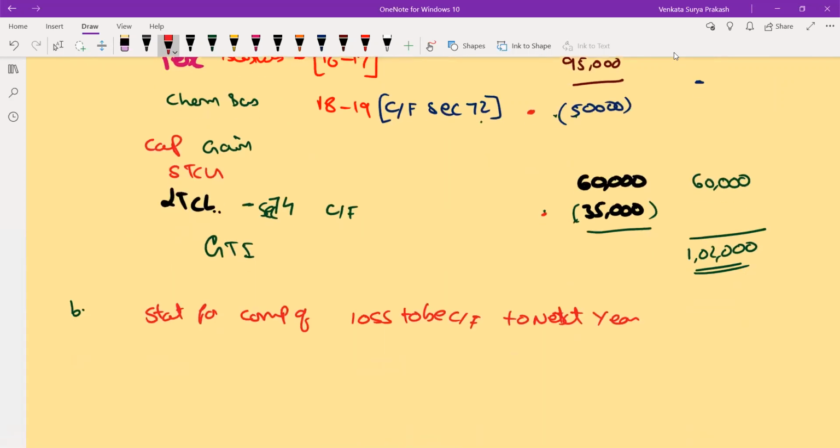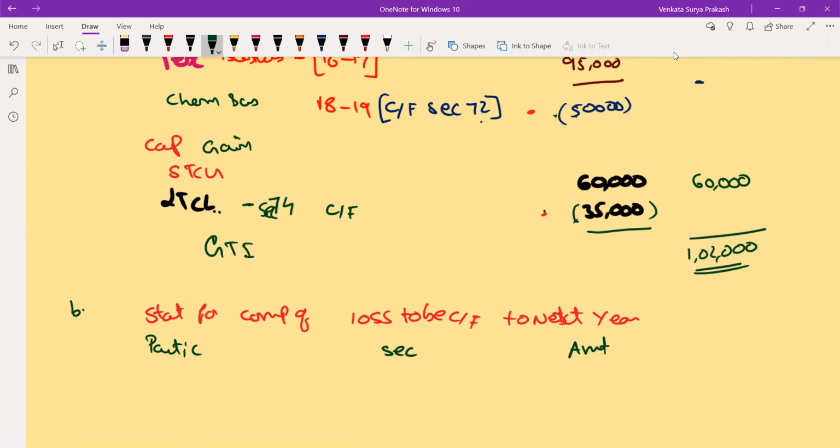Now let us do that. Again, another small table here. Particulars, section, amount. See, section number, if you remember, you write, but don't write the wrong section number, because if you write the wrong section number, ultimately, even though the problem is right, you will be losing the mark. So if you are 100% confident, then only try to quote the section number.